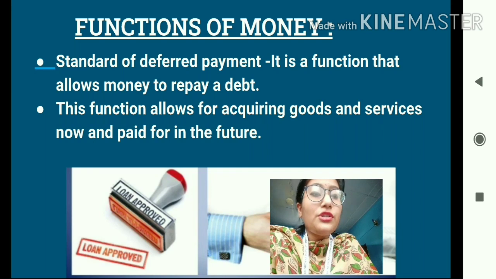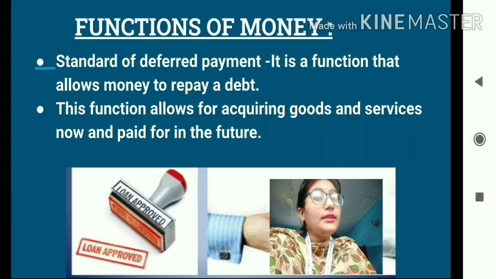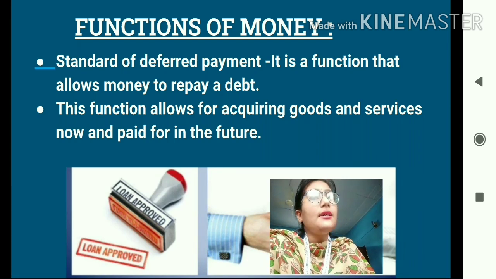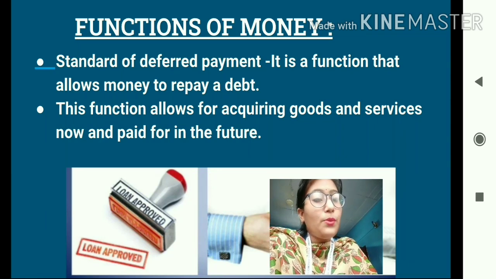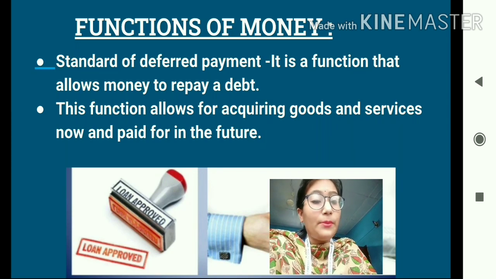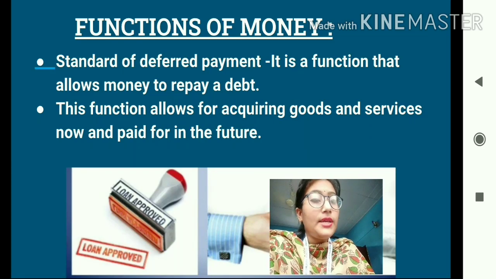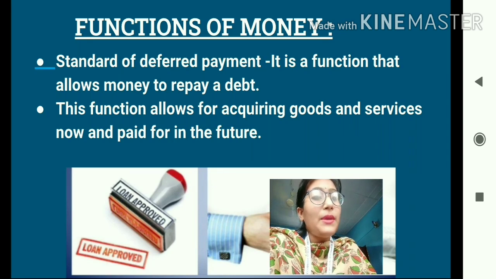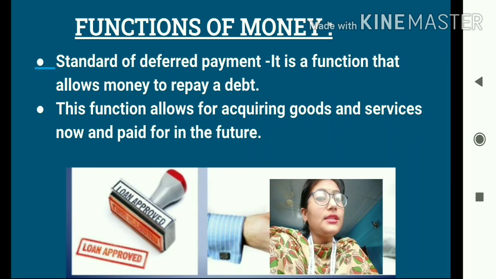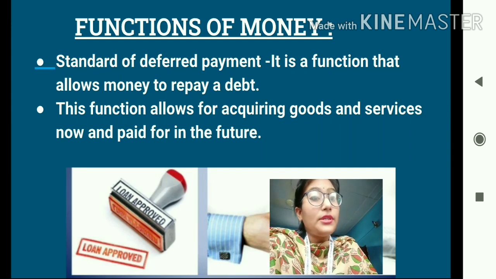The second important function of money is store of value. Money can be stored for a long period of time without any change in its value. The third important function of money is measure of value. So money can be used as a standard unit of measurement. It helps us to compare the value of different goods and services. The fourth important function of money is transfer of value. So money also allows people to transact their property, their assets or their wealth from one person to another.